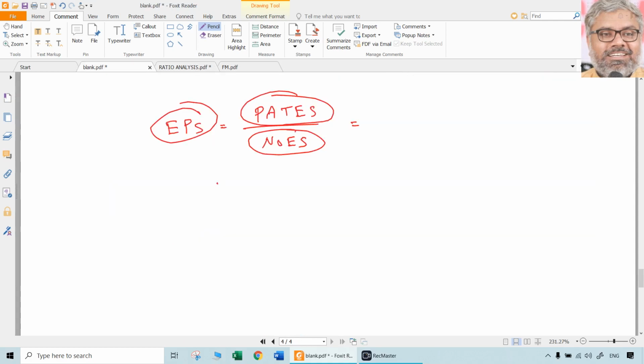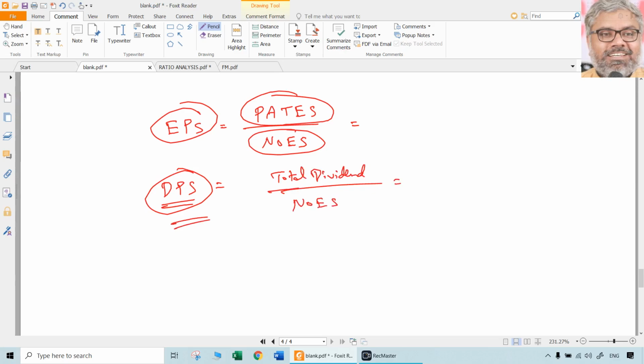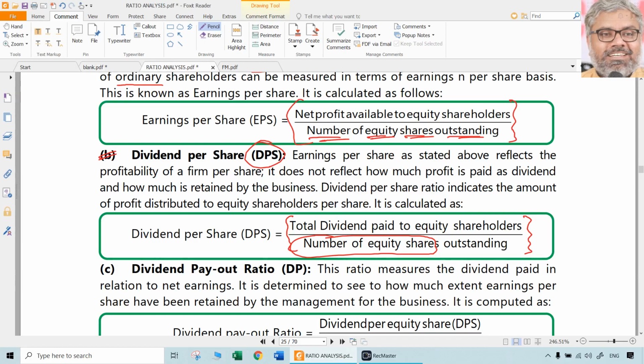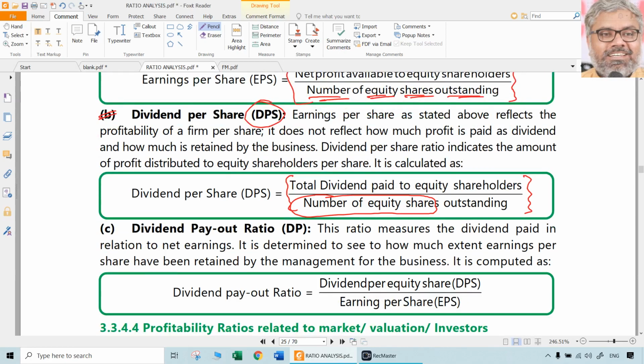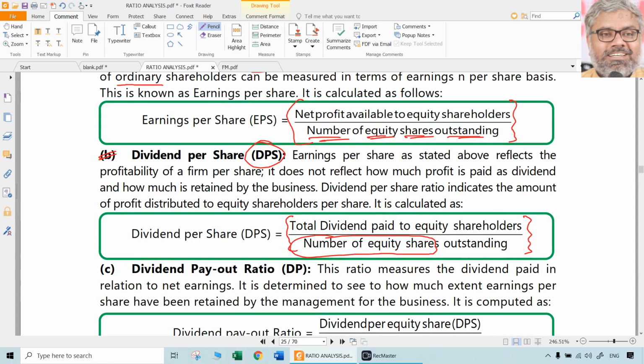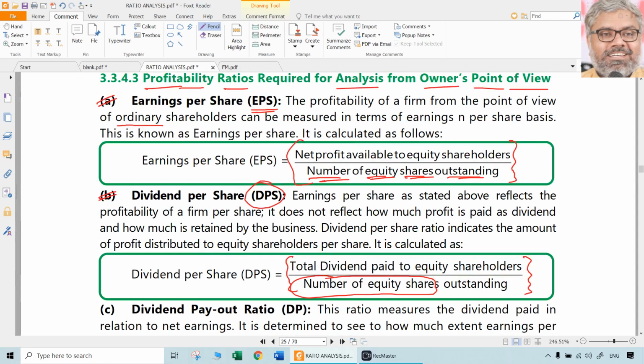So, as the name itself indicates, earnings per share will tell us earnings per share. As the name itself indicates, dividend per share will tell us dividend per share. So, the total dividend paid to the equity shareholders divided by the number of equity shares will give us this dividend per share. That is another formula. If the company does not declare dividend, there will not be any dividend per share.